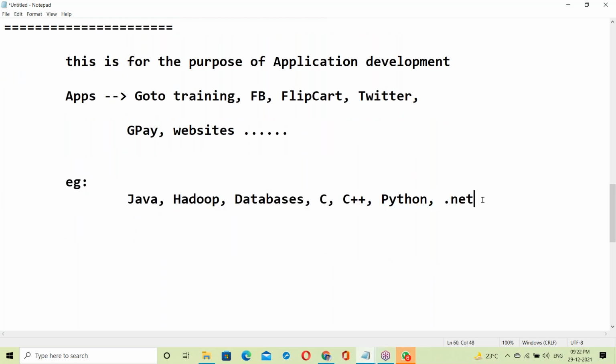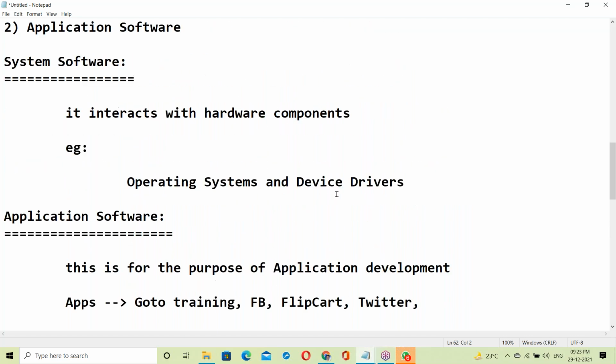See, around 100 technologies we are using in the software field, even more than 100 also. We are using many technologies. All of them come from what? These technologies come under what? Is it system software or application software?